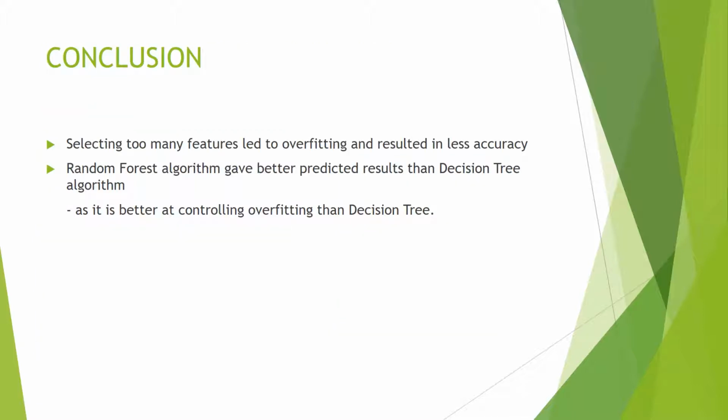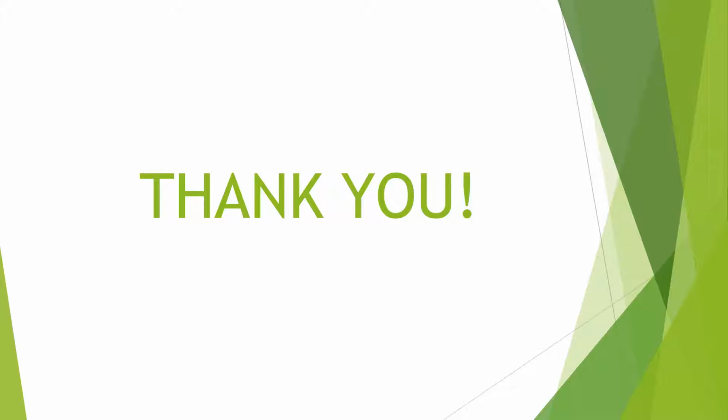In conclusion, I would like to say that while training a model using different features, we found that selecting too many features led to overfitting and resulted in less accuracy. Also, the random forest algorithm gave better predictive results than the decision tree algorithm, as it is better at controlling overfitting than a decision tree is. Thank you so much.